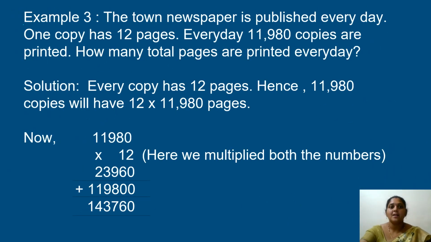Example 3. The town newspaper is published every day. One copy has 12 pages. Every day 11,980 copies are printed. How many total pages are printed every day? See here. Every copy has 12 pages. So one newspaper has 12 pages. How many copies do we have? 11,980 copies. Now what we have to do? When you multiply these two numbers, you will get the total number of pages. When you multiply these both, you will get 1,43,760. These are the total number of pages.